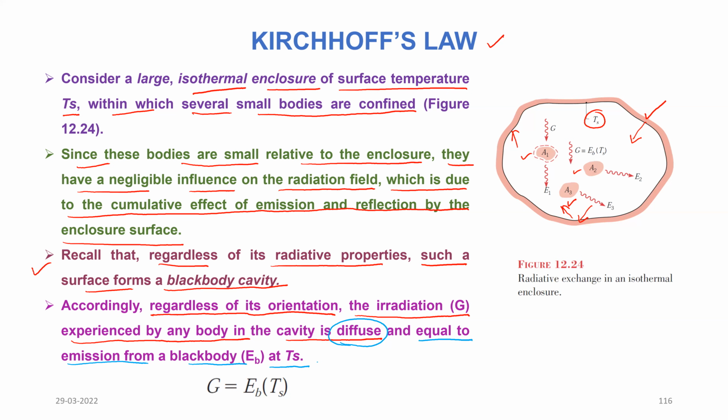So whatever energy EB is being emitted by the cavity would be equal to the irradiation. So G is equal to EB. That is the major implication of a black body cavity, because a cavity will always behave as a black surface.